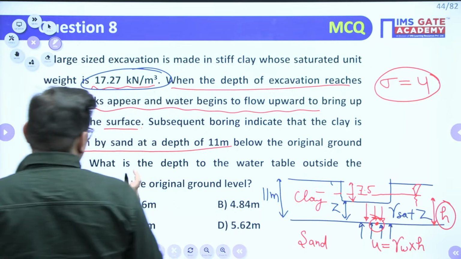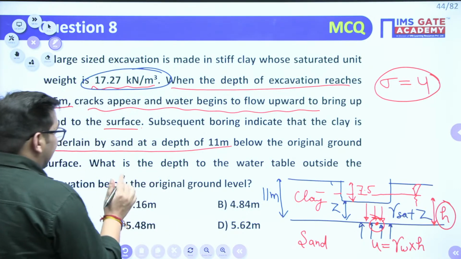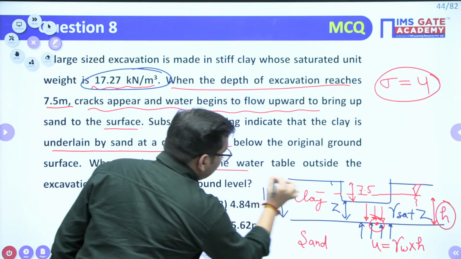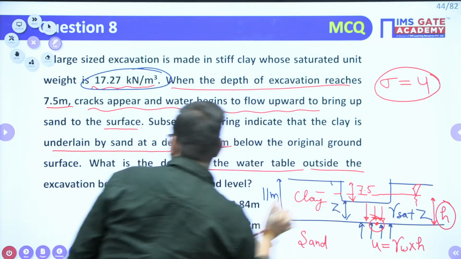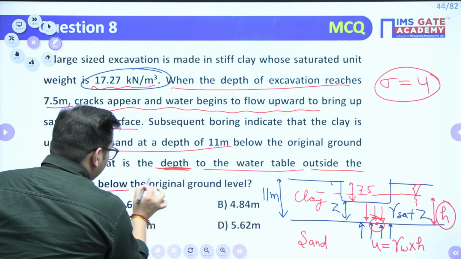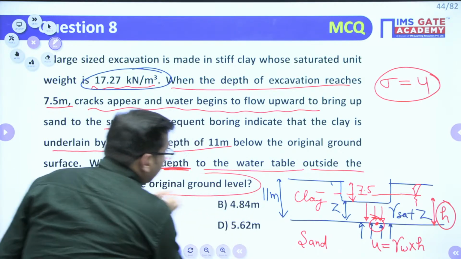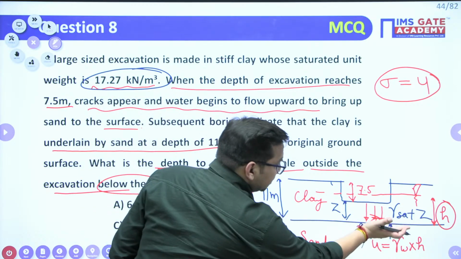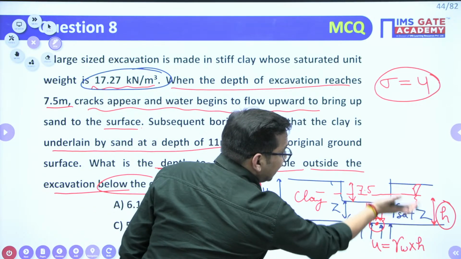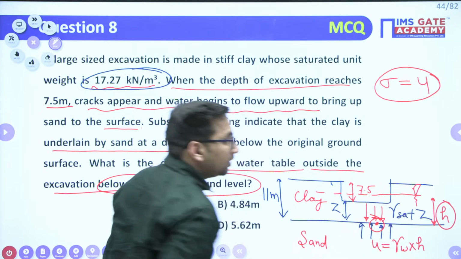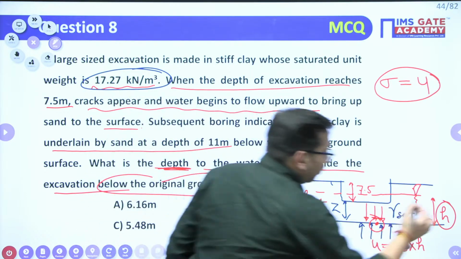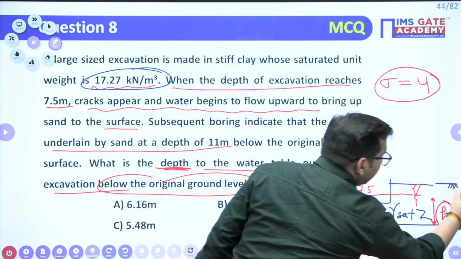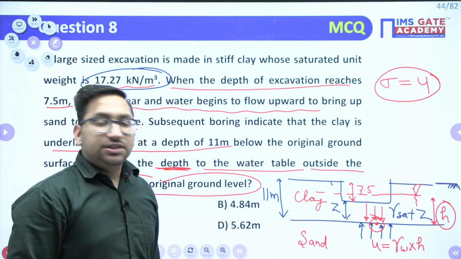Every time try to read the question carefully. It is asking what is the depth to the water table outside the excavation below original ground level? Below original ground level. This is the height of water from this particular level. You need to find out from the original ground level. So this is your original ground level, right?